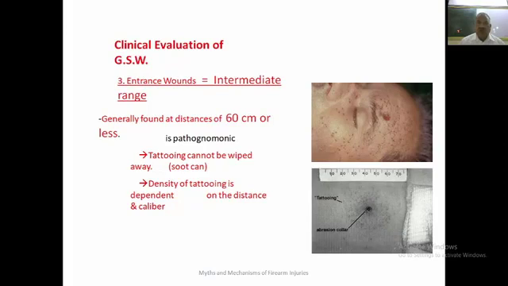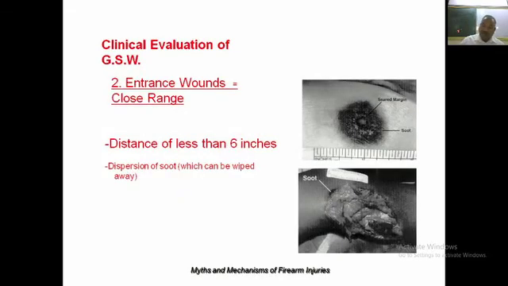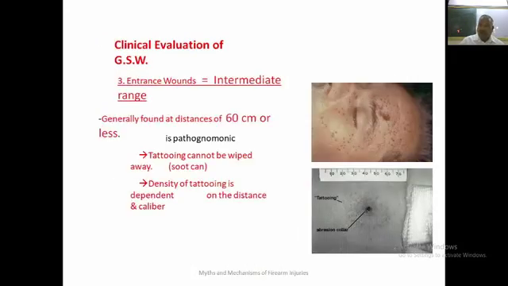This entrance wound range is very important, because the story is written by the police, investigation is done by the police, and as and when the police think that medical knowledge must help in solving this problem, then they will get the help of the doctor by written request. Tattooing and density of tattooing is important, and number one, it shows the wound of entry. This tattooing will be absent on the wound of exit.